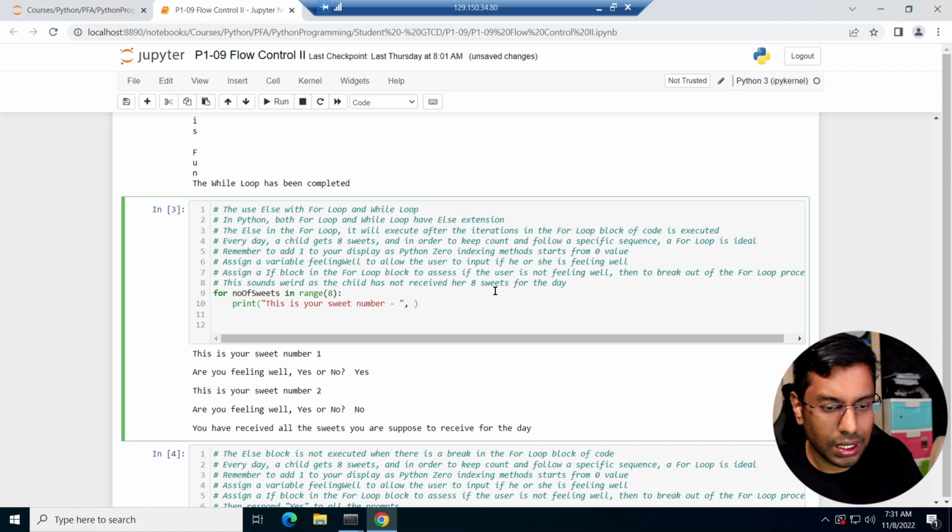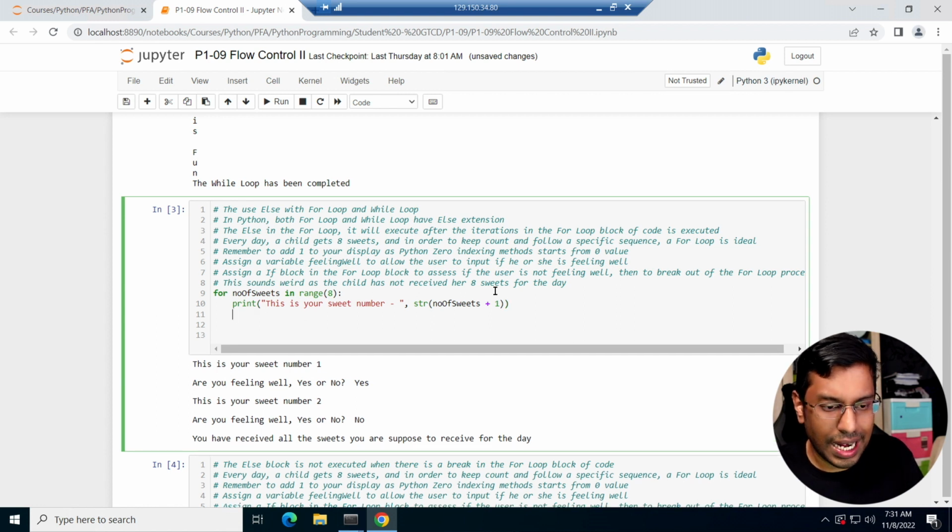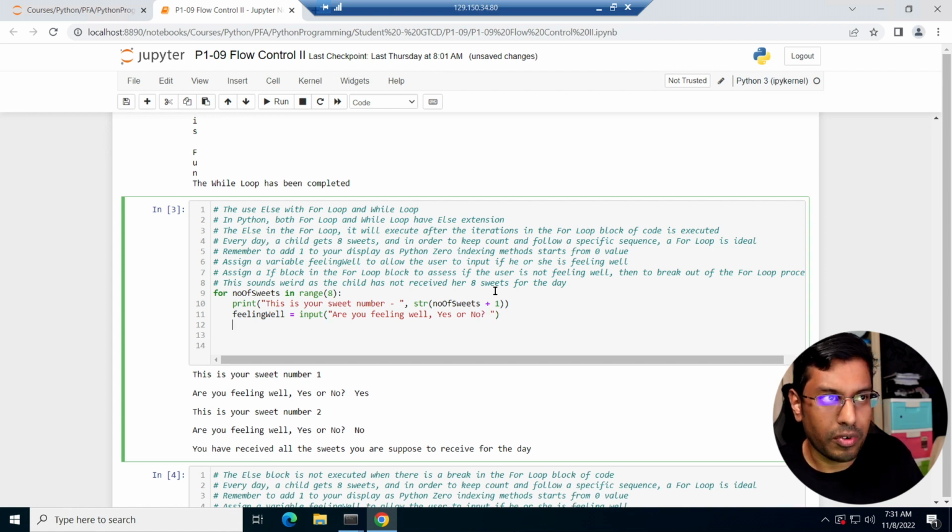Then I will do number of sweets plus 1. Okay, so simple. Then I'm going to ask my daughter, are you feeling well after eating the sweet? And you want to make sure you check on them, right? So input, are you feeling well? Yes or no? I'm going to ask a question, and then there's going to be a response.